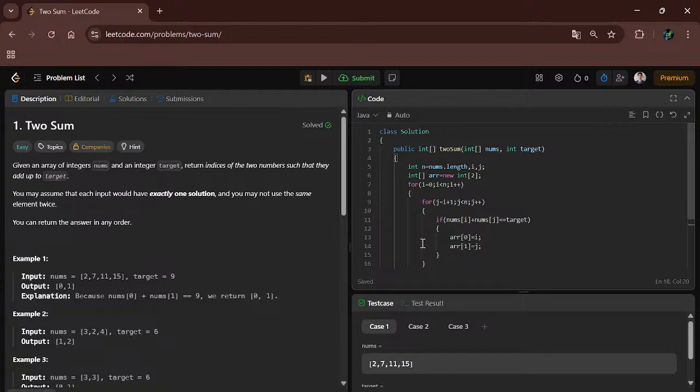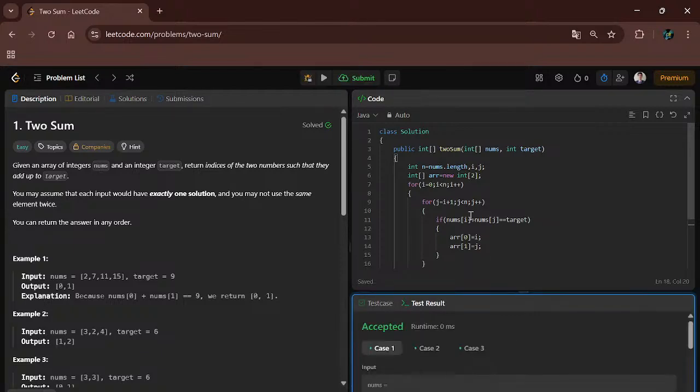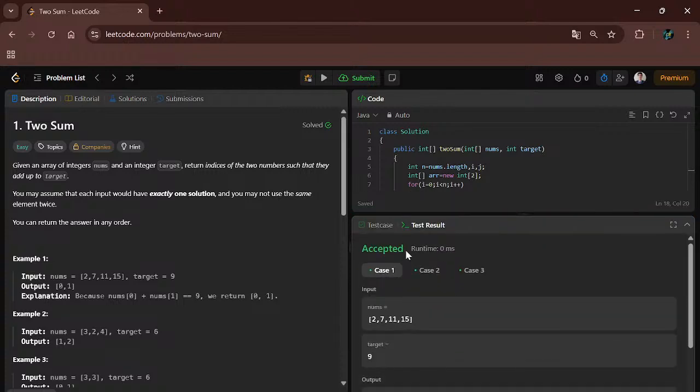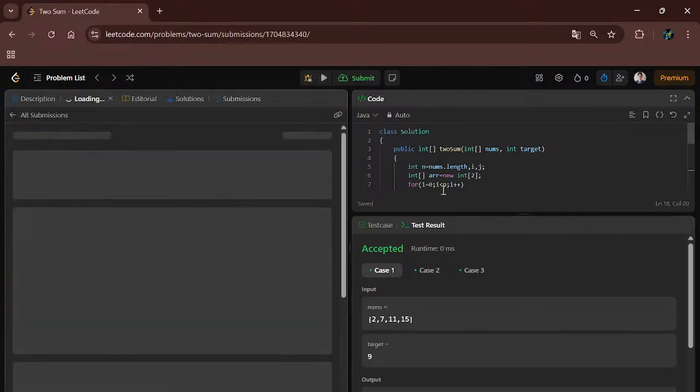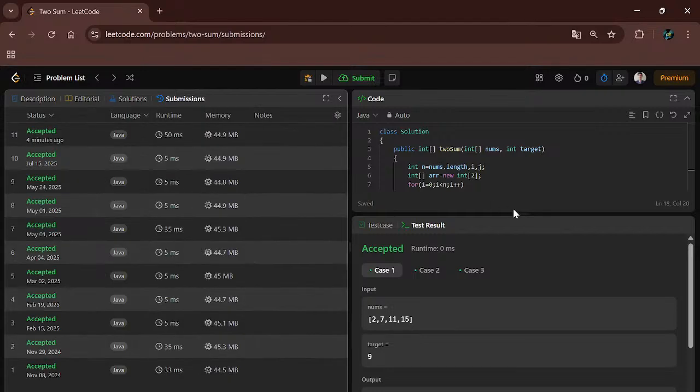Okay, let's compile the code. Our code is successfully compiled and all test cases run successfully, and our code is accepted. Now let's submit the code. This was the brute force approach. Our code is successfully submitted. Now let's see the optimal approach.